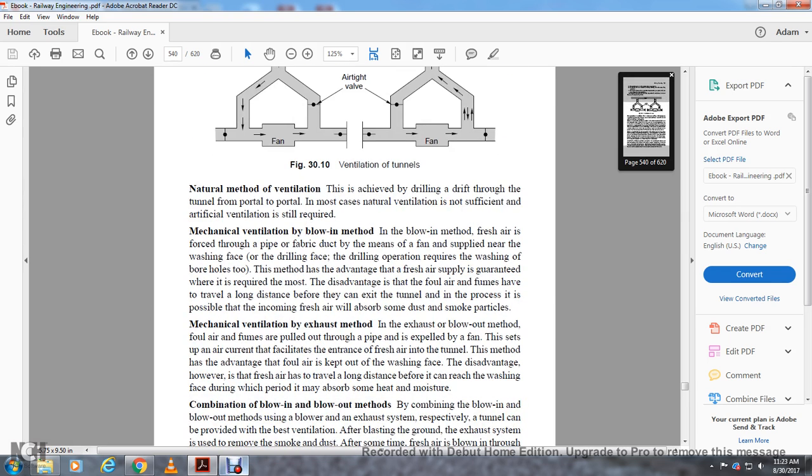Natural method of ventilation: achieved by drilling a drift in the tunnel with the portal. In most cases, natural ventilation is not efficient, and artificial ventilation is still required. Mechanical ventilation: fresh air is forced through a pipe or fabric duct by means of a fan supplied near the working face. Drill face drilling operations require washing of the bore holes. The advantage of the method is that the fresh air supply is guaranteed at the required place. The disadvantage is that foul air and fumes have to travel a long distance before they can exit the tunnel. In the process, it is possible that incoming fresh air will absorb some of the dust and smoke particles.